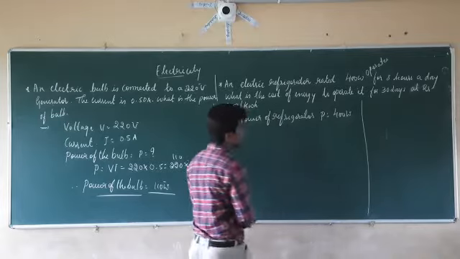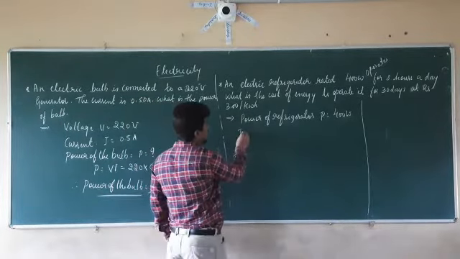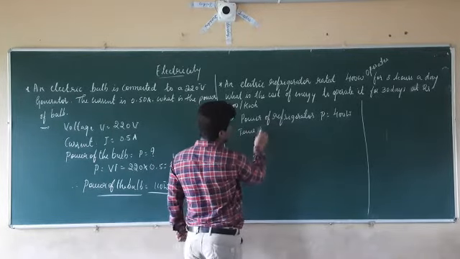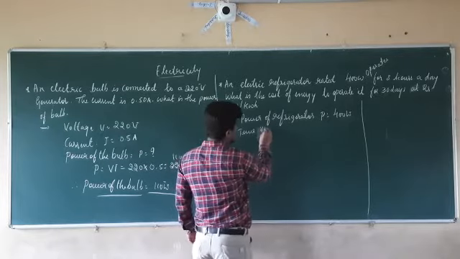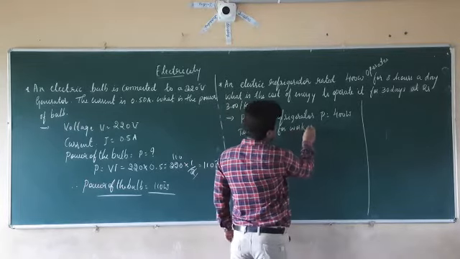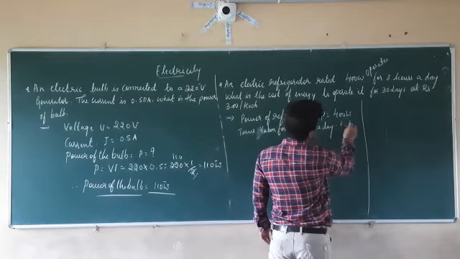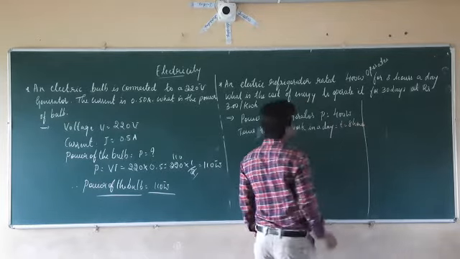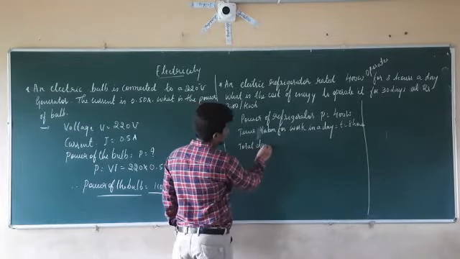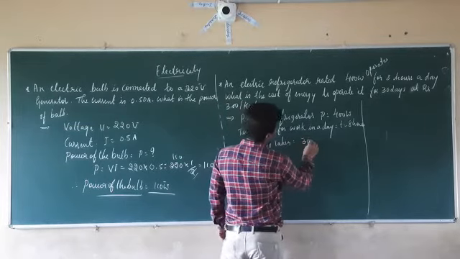Right? P is given as 400 watts. Next, what are they given? The time taken for work. Time taken for work in a day is nothing but how much? T is equal to 8 hours. Then total days taken, which is equal to how much? It is 30 days.